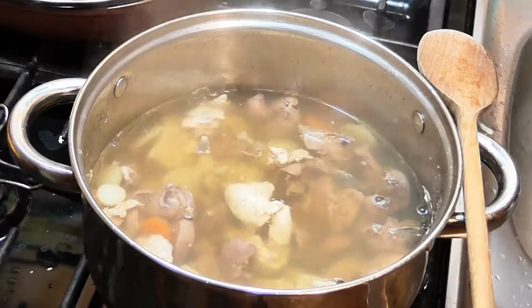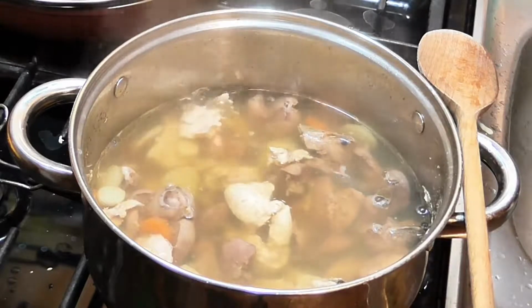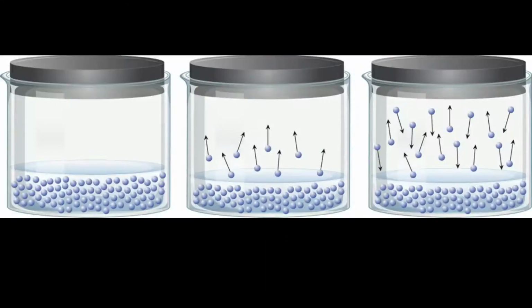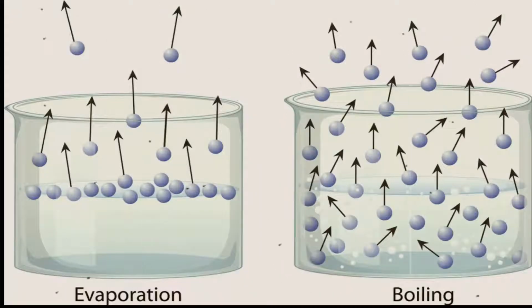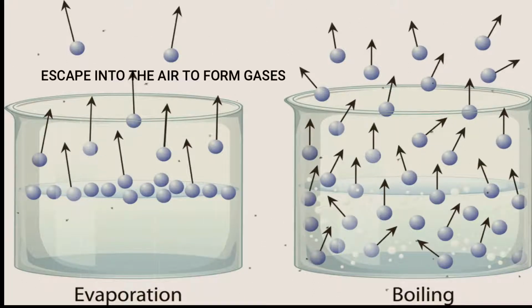Now, how does particle theory explain evaporation? The particles in a liquid have different amounts of energy. The particles with the most energy move fastest. The high energy liquid particles near the surface move so fast that they can break through the surface and escape into the air.